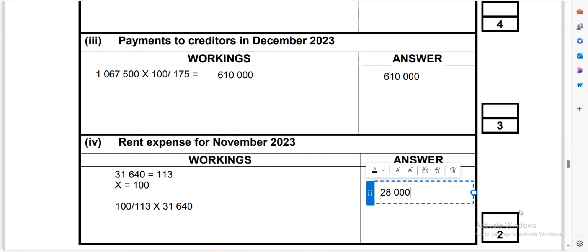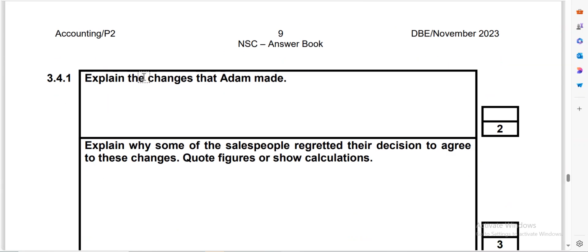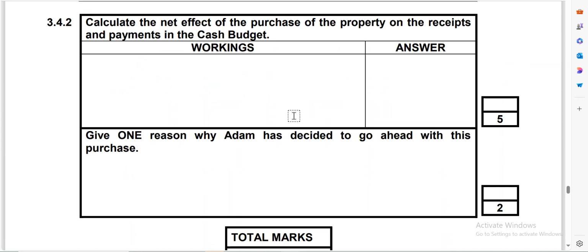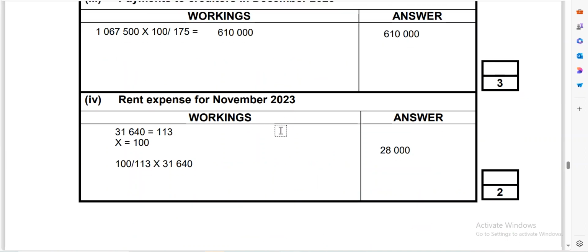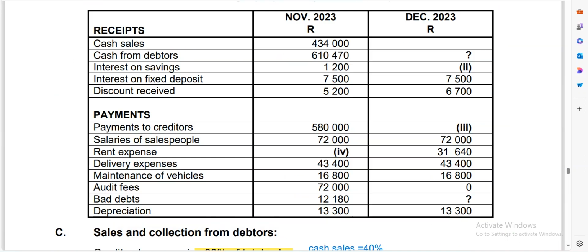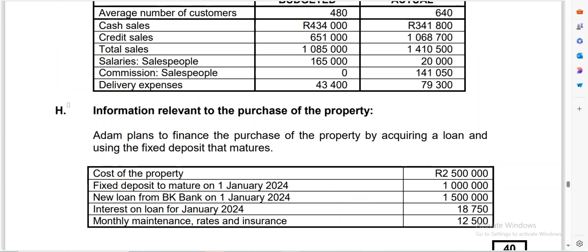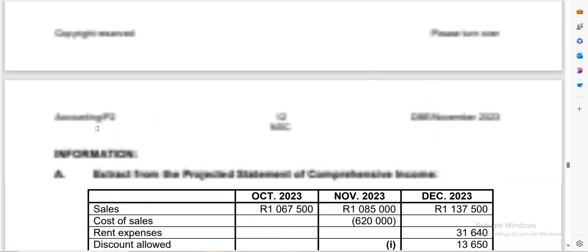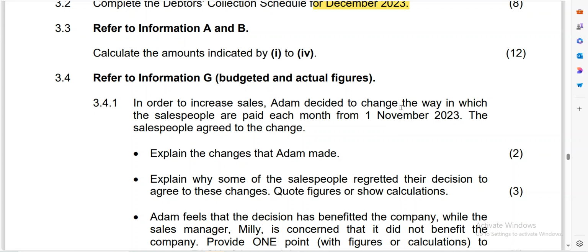Okay. And then next, they're saying that we need to explain the changes that Adam made. So we need to get the background information about this so that we can answer the question that follows. Okay, so let's get what they're saying here. Number one, they're saying that in order to increase sales, Adam decided to change the way in which salespeople are paid each month from 1 November 2023.